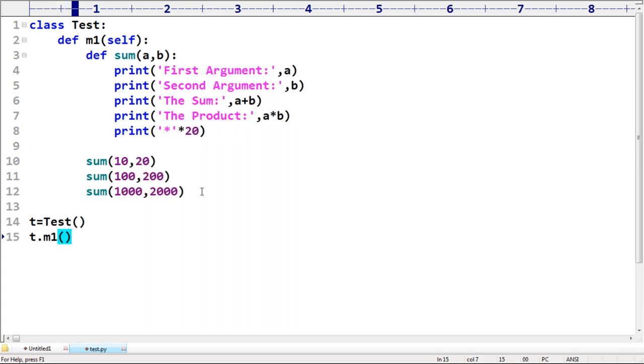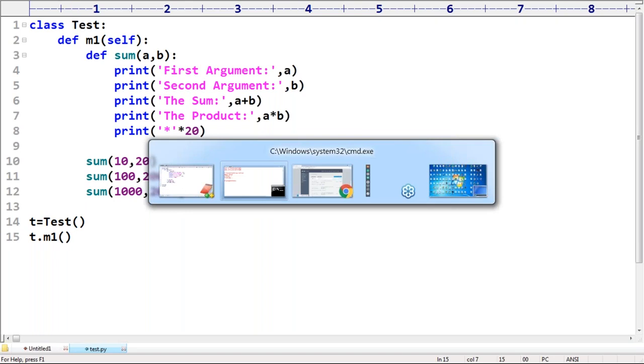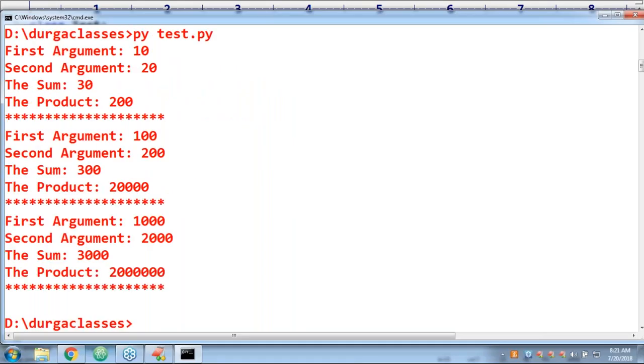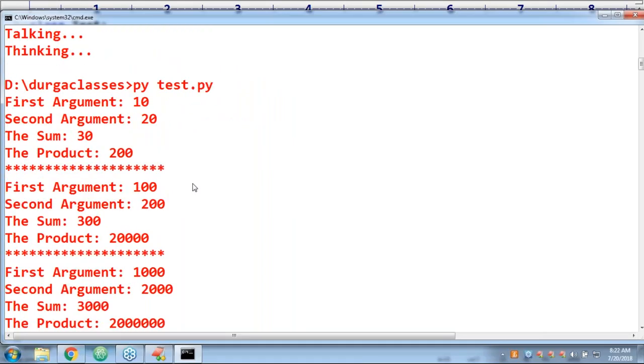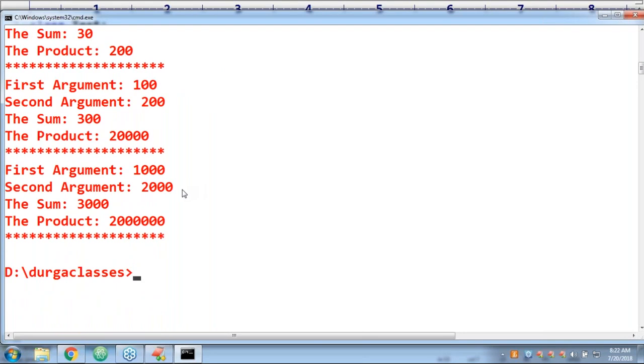T.M1 is equal to test T.M1. I'm calling M1. The part of M1, this total story is going to happen. Now, have a look once. What are the answers, sir? First argument 10, second argument 20, the sum 30, the product 200. Next, first argument 100, second argument like this, 100% it's going to work.